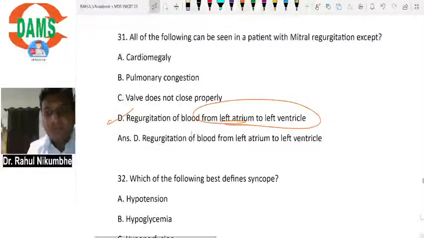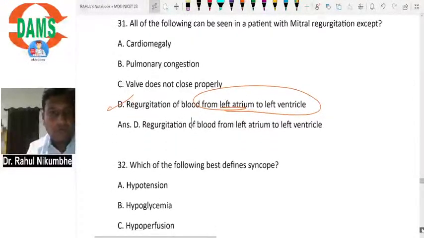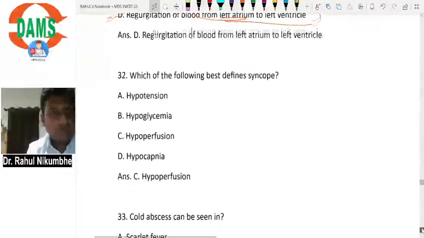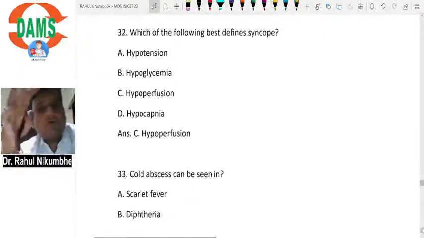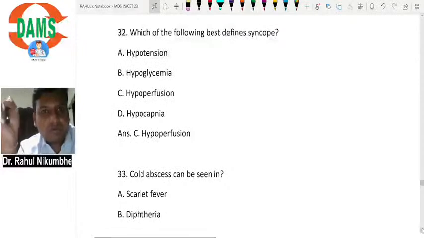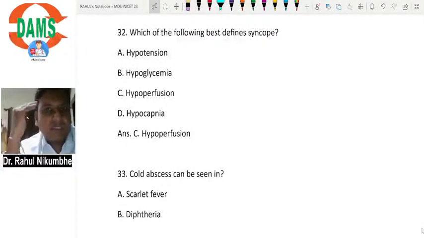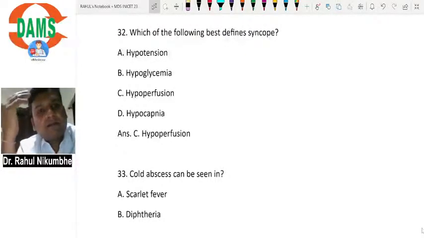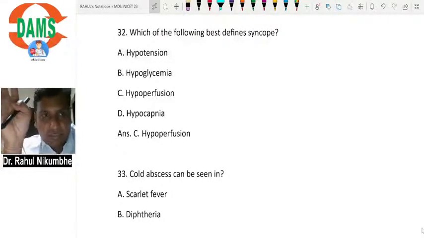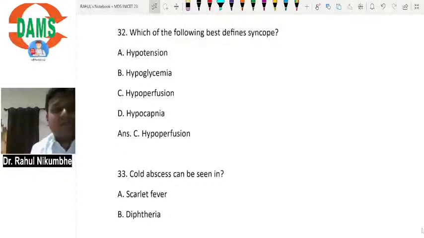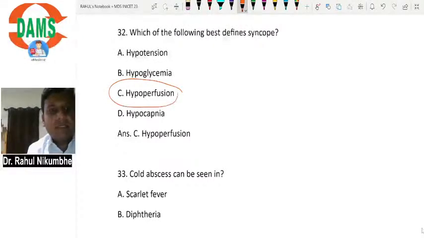Which of the following best defines syncope? Now, what is the definition of syncope? Transient loss of consciousness because of decreased flow of blood. When flow of blood is decreased, so it can occur in hypotension. Hypoglycemia can have a syncope. Hypoperfusion is the definition of syncope. Decreased blood supply to brain.